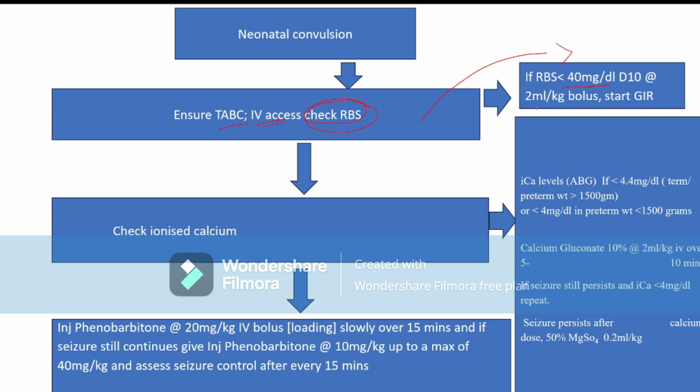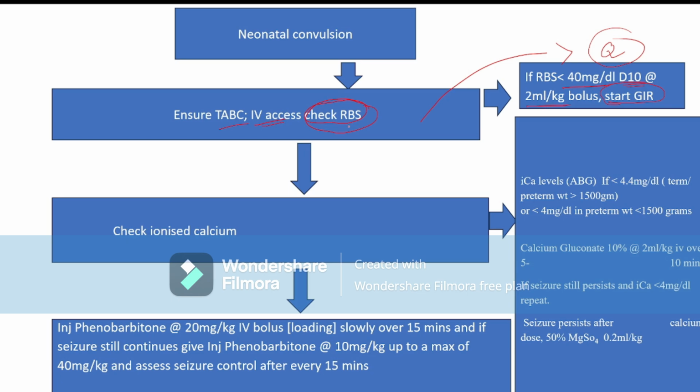So we have to treat the patient with a 2 ml per kg bolus of D10, that is 10% dextrose, and start GIR, glucose infusion rate. So this is the MCQ. If a patient has hypoglycemic convulsion, the treatment of choice is a bolus of 10% dextrose at a rate of 2 ml per kg.